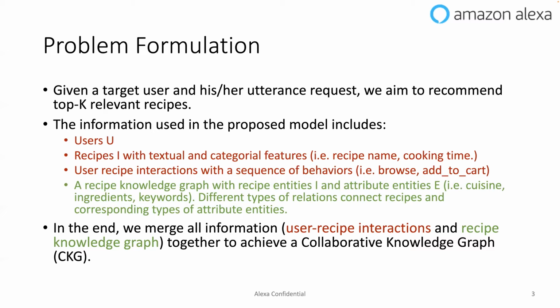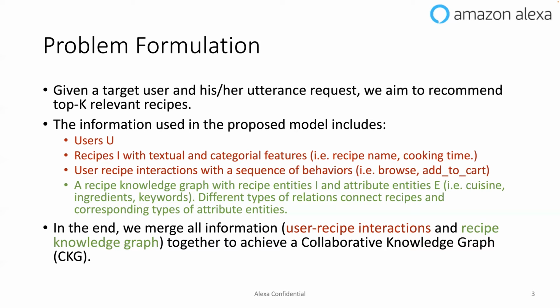And let me formulate the research question here. Given a target user and his or her utterance request, we aim to recommend the top K relevant recipes. That's the overall goal for this paper. And the information used in the proposed model includes the users and the recipes with textual and categorical features like the recipe name and the cooking time, and the user recipe interactions with a sequence of behaviors, like the users browse the recipe and then add the recipe to cart.